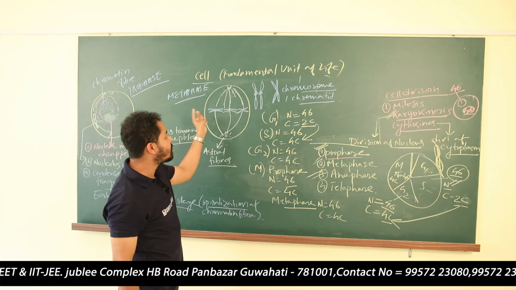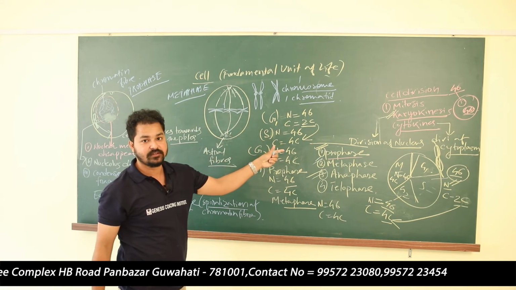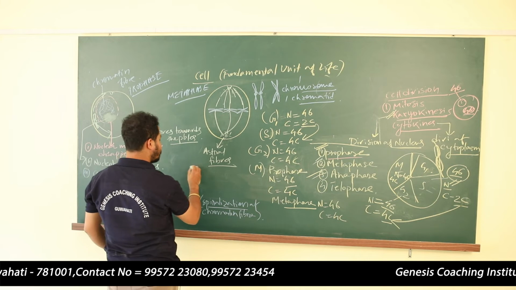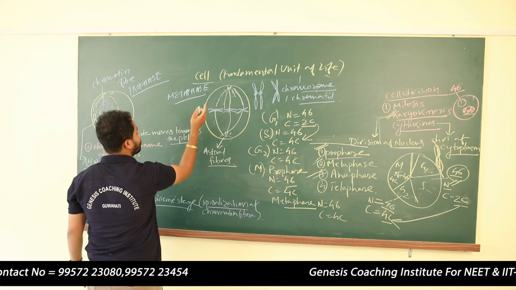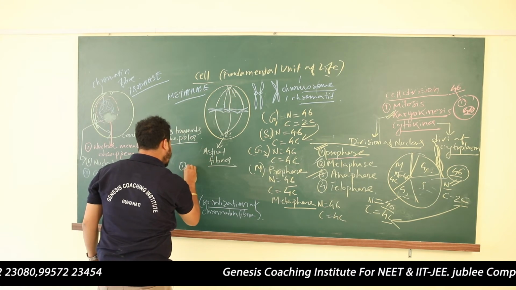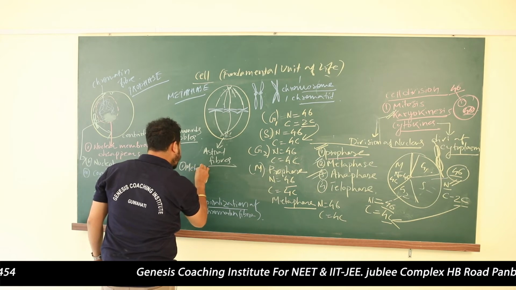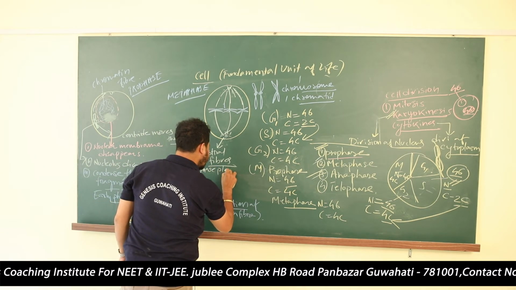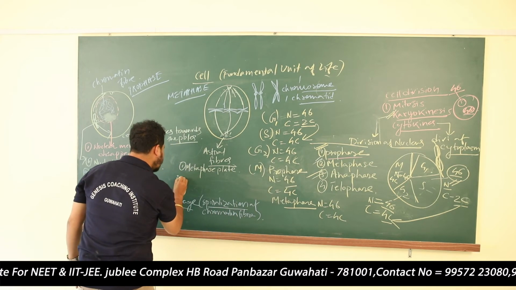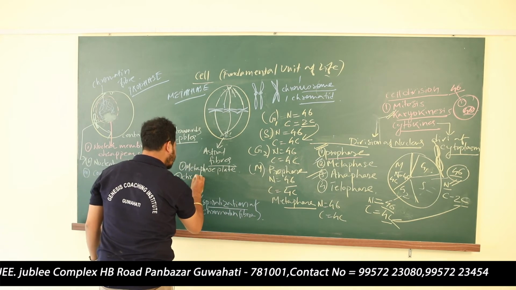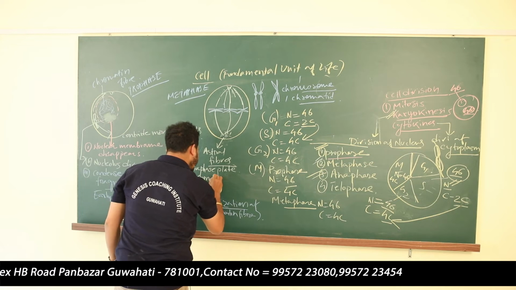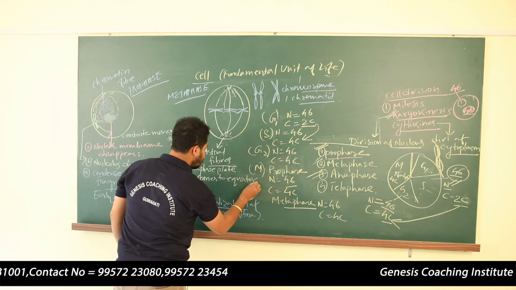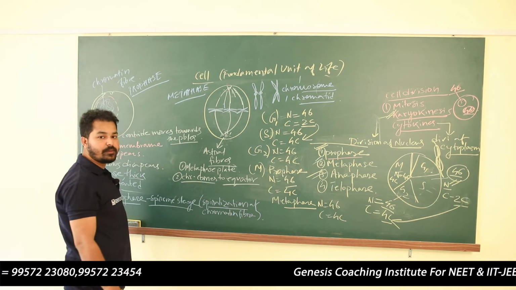In metaphase, all the chromosomes are aligned in the equator. This is known as the metaphase plate. So in metaphase, what we observe: number one, metaphase plate is formed. Number two, chromosomes come to the equator. These are the two points you need to remember in the metaphase.